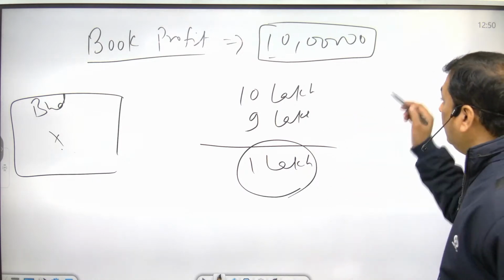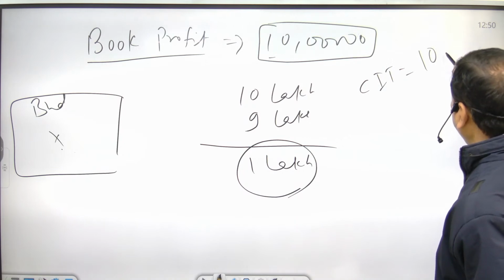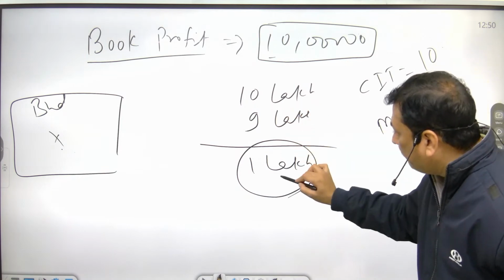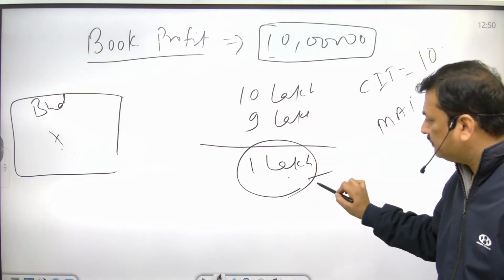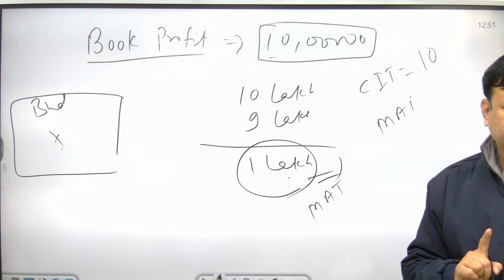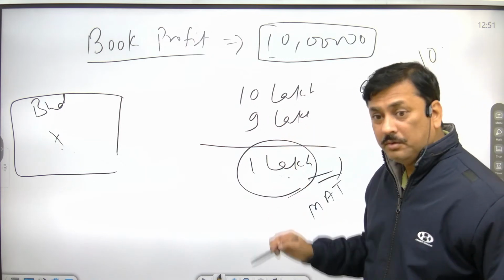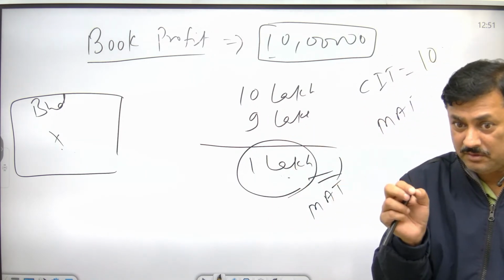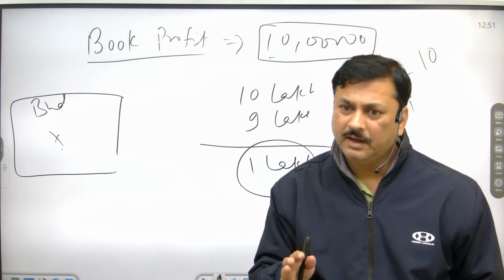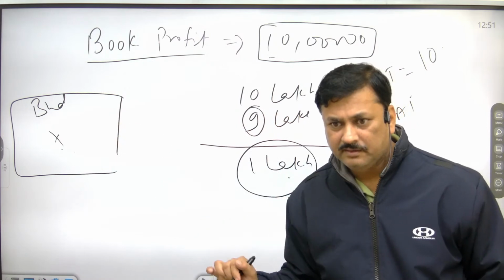Now look here. What will the corporate income tax be? This is the profit, right? This is the profit, it has to pay on 10 lakh. And what is the MAT? This is the book profit. Finally, the company has to pay MAT. And which is higher? The company does not have to give both, whichever is higher. So it is beneficial for the company to invest in that particular area and earn more.